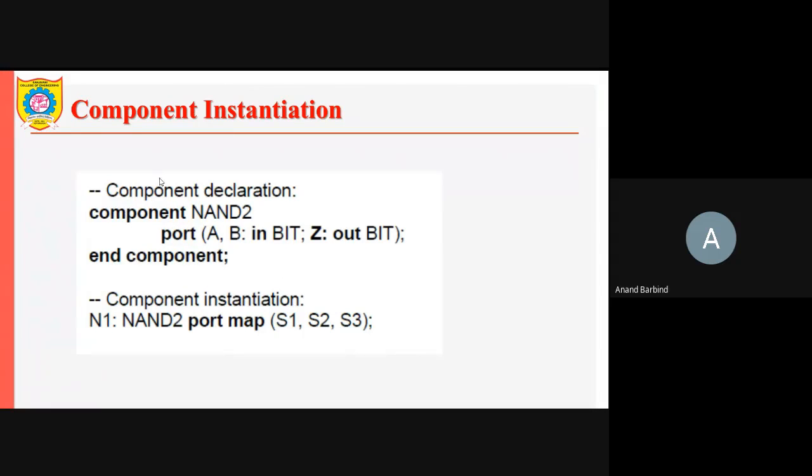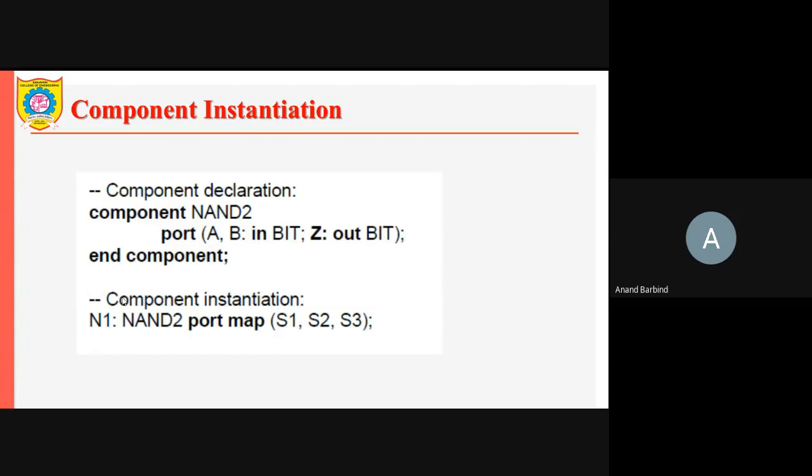Here is a short VHDL program with which you implement the NAND gate. The first part is the component declaration. It contains component NAND2 port. A, B are the inputs and Z is the output. So this is the component declaration.